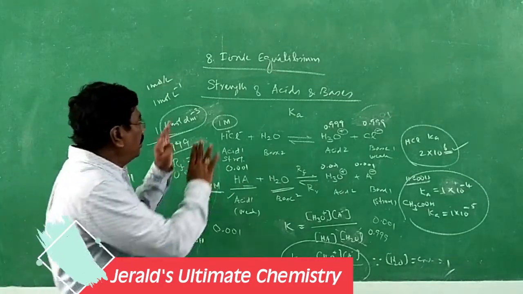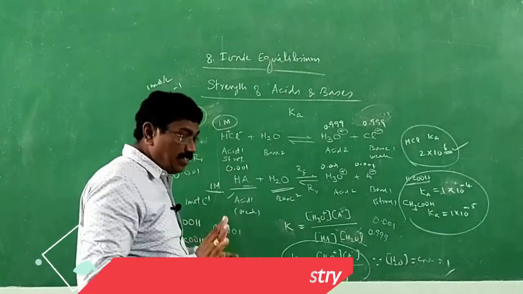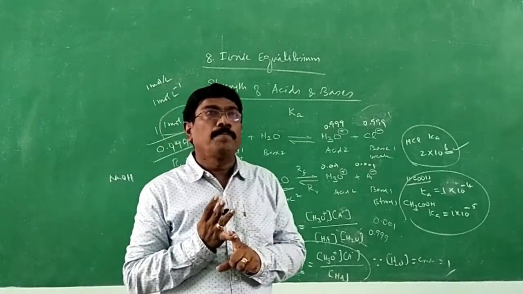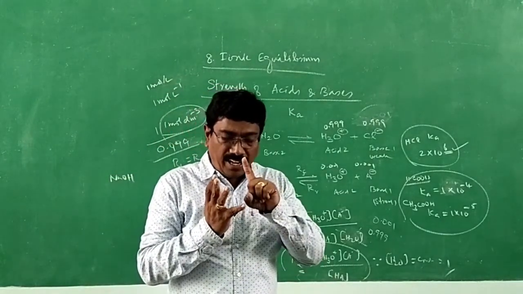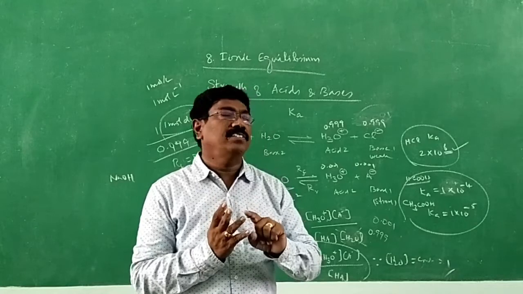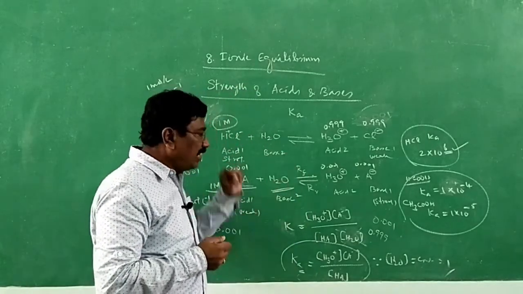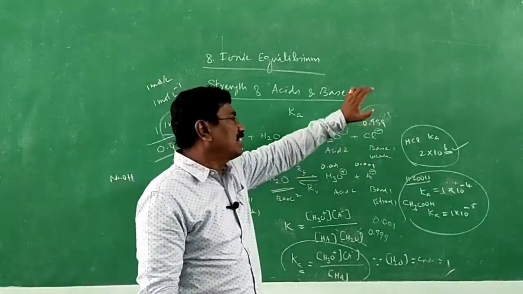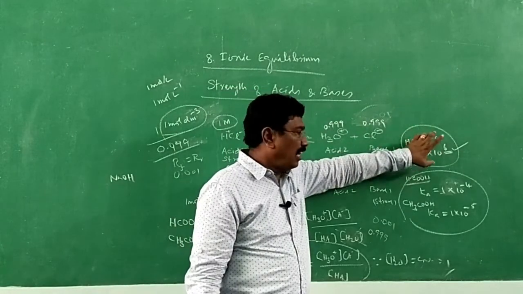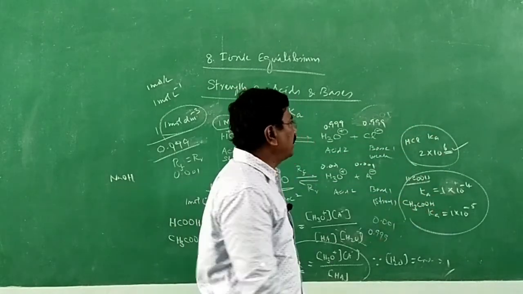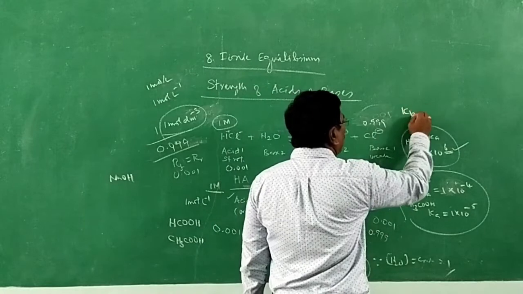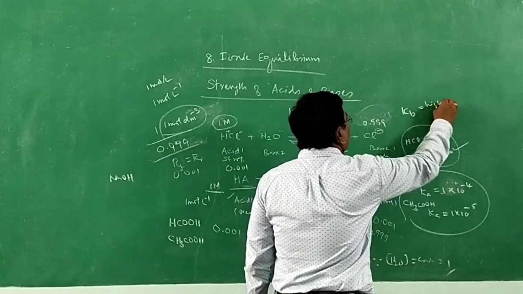So, in this topic of strength of acids and bases, I have given 2 points. One, strong acids ionize almost fully, and weak acids ionize only slightly. Therefore, the ionization constant value is higher for strong acids and lower for weak acids. Likewise, the ionization constant of a base, Kb, will be higher for a strong base.